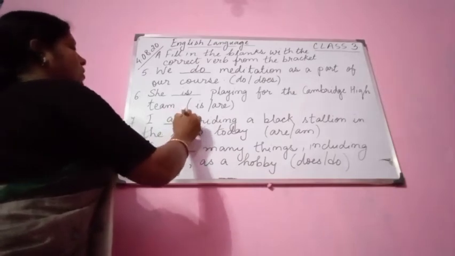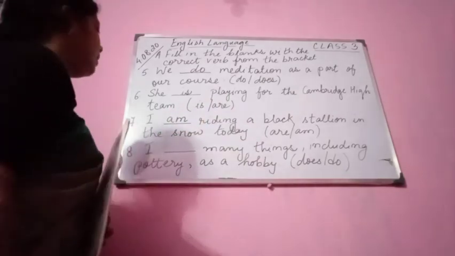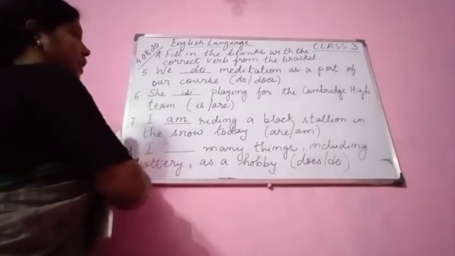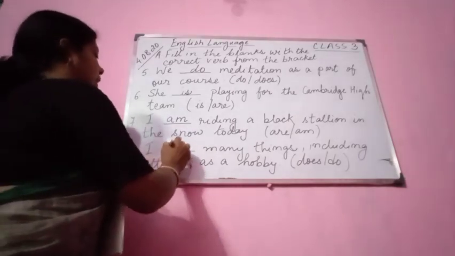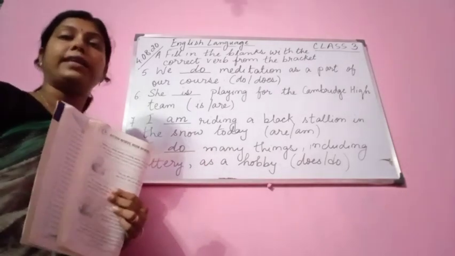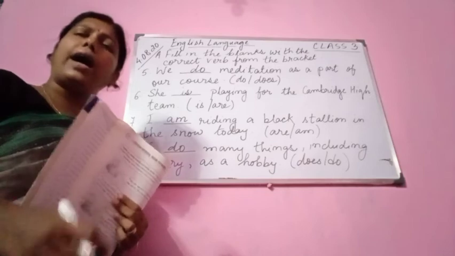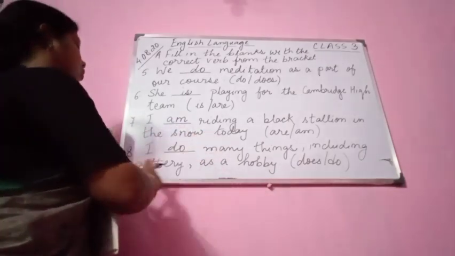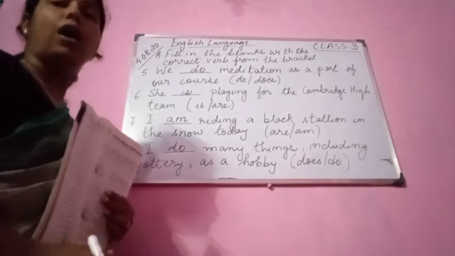I am riding a black stallion in the snow today. Number 8, you see I. Always with I do. With I, we never use does. I does my work, no, it's wrong. I do my work. I do many things, including pottery, as a hobby.